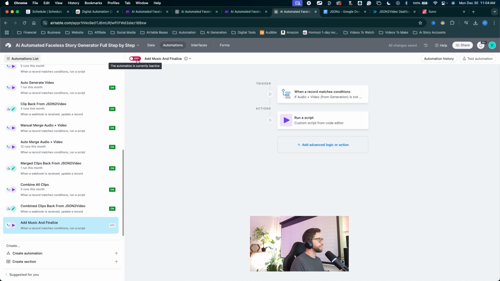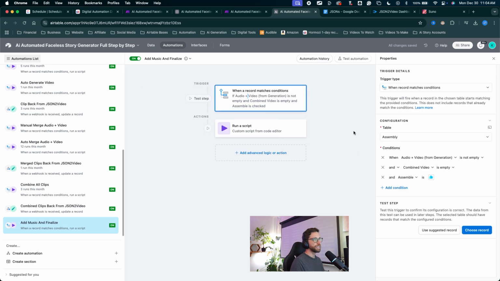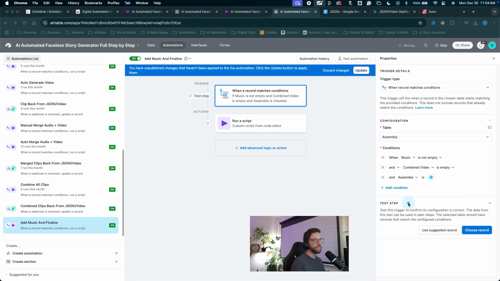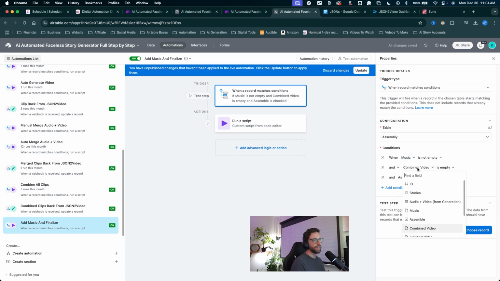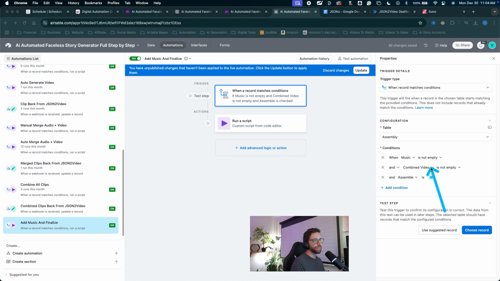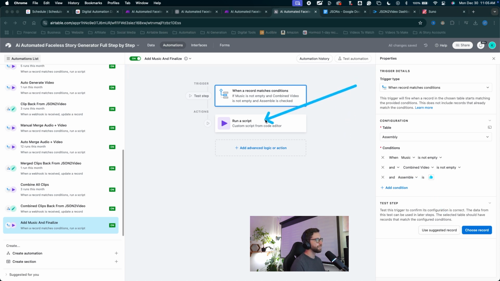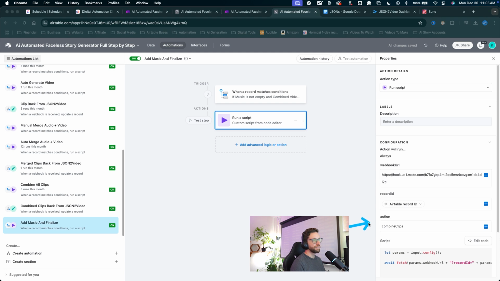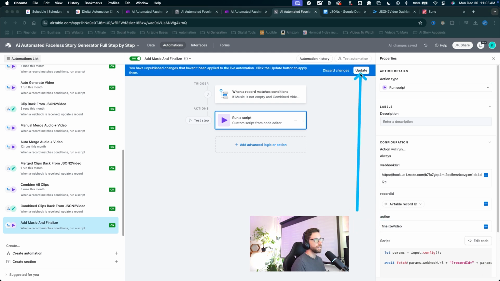I'll toggle it on, come into the trigger, change the conditions. In the assembly table, when music is not empty, when combined video is not empty. So we have our music, we have our combined video, and assemble is checked. Click update to save the changes. Come into run a script action. For the action variable, we can change this to finalize video. Click update to save the changes.